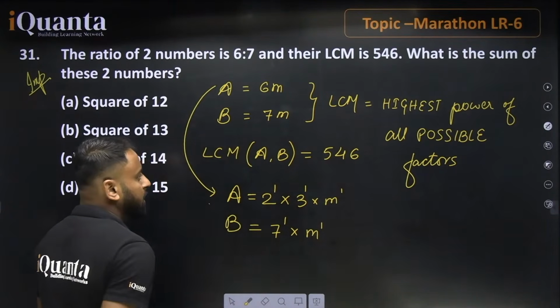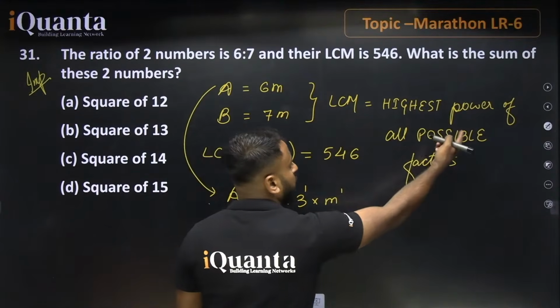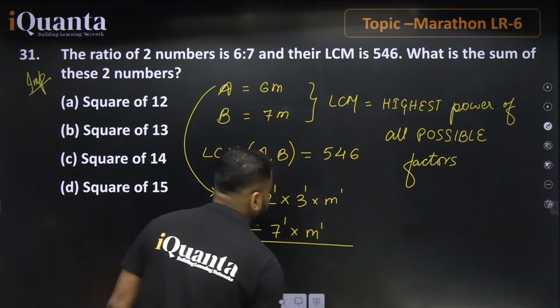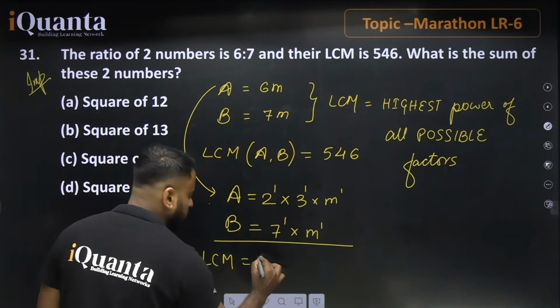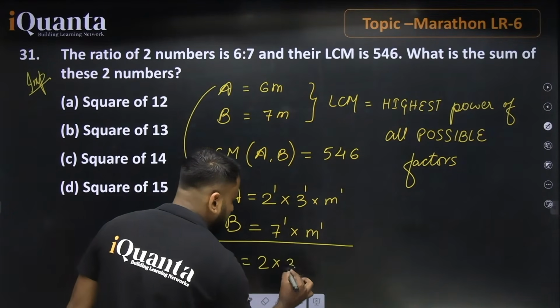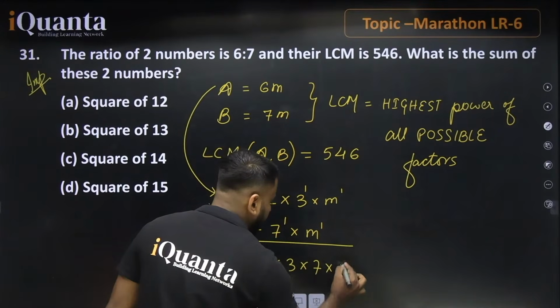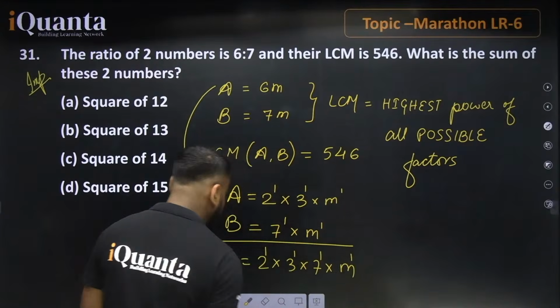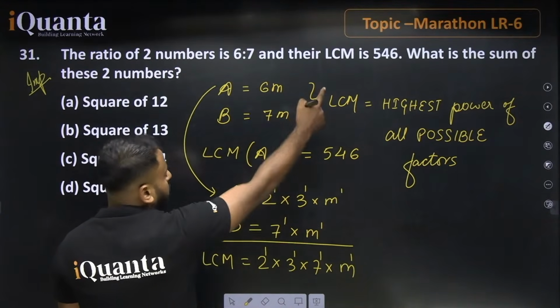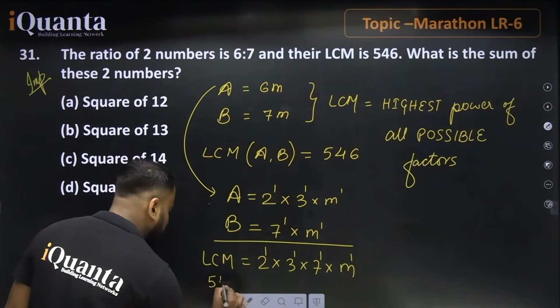So according to this statement, the LCM equals the highest power of all possible factors. We have 2, we have 3, we have 7, we have m, and the highest power of every factor is 1, 1, 1, 1, and the LCM is 546. So you can write 546 over here.